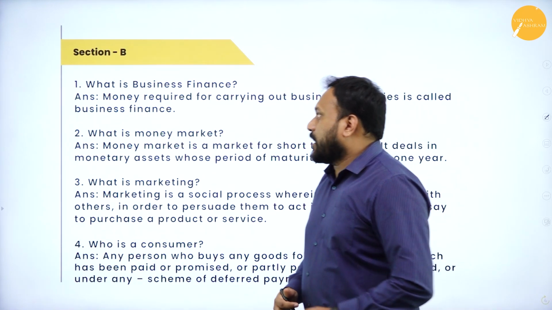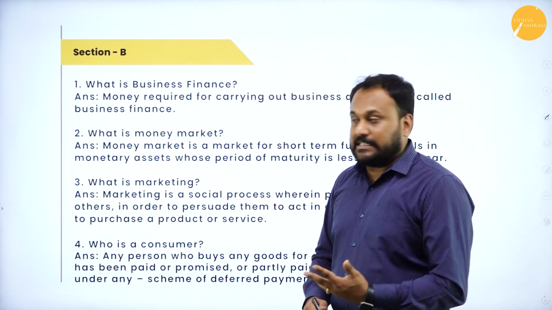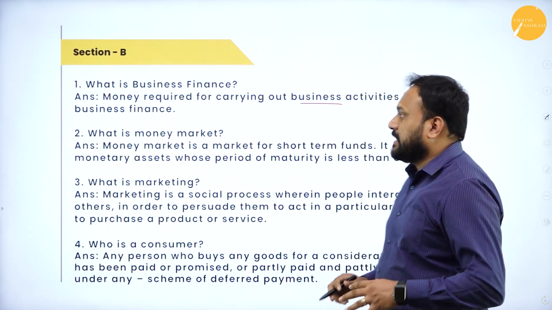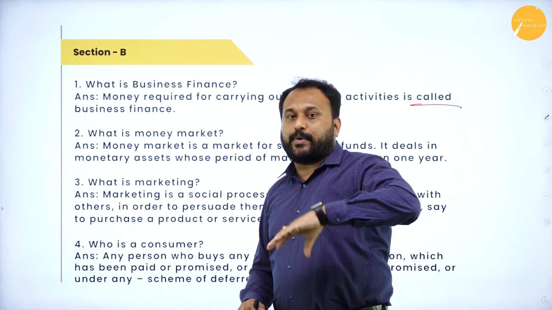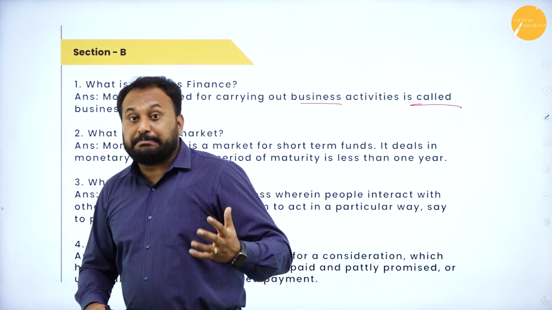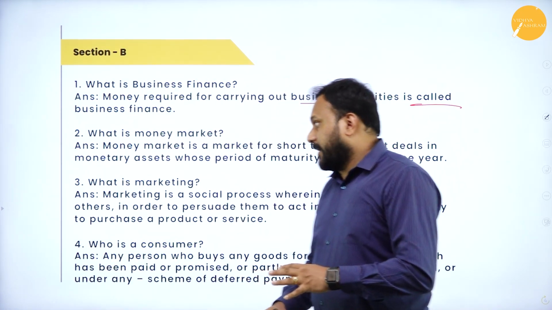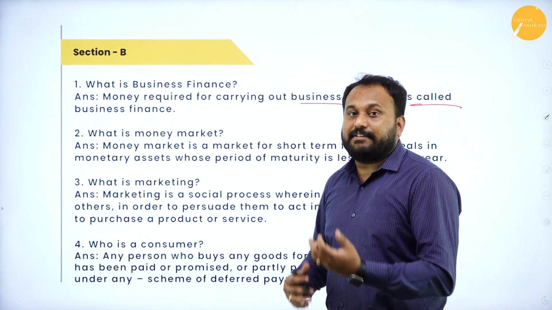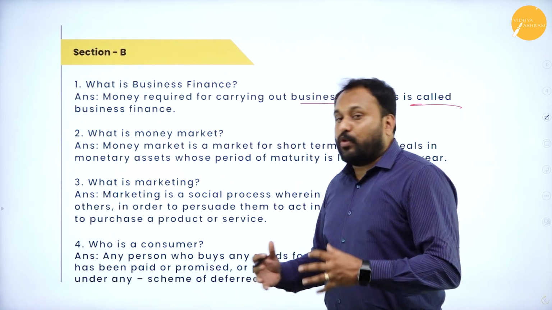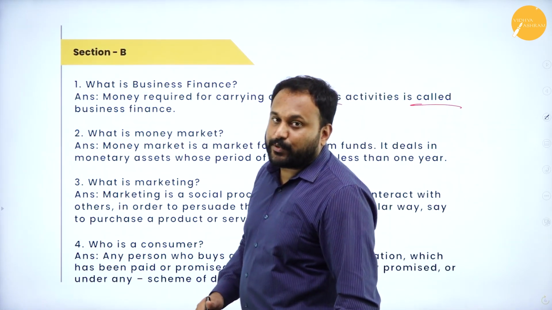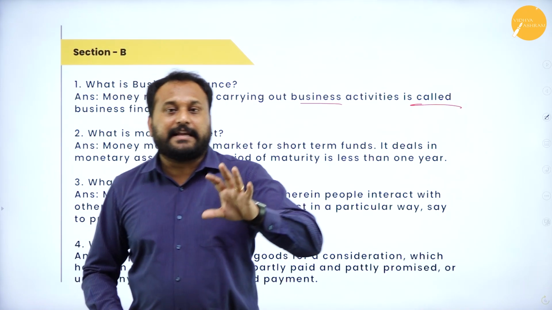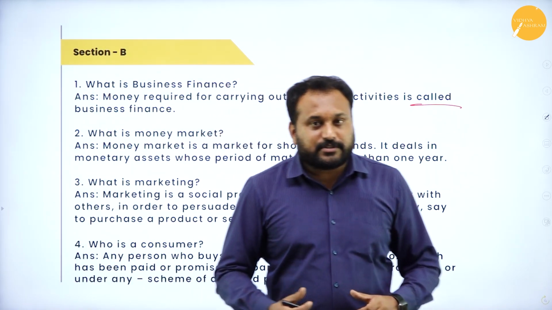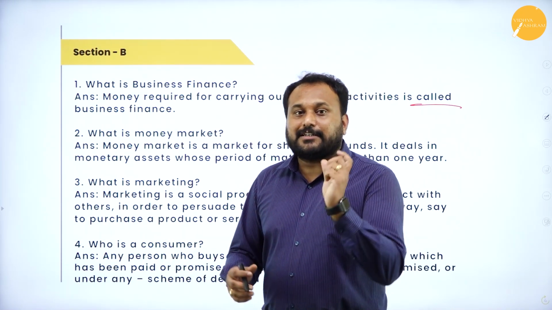In the 2 mark questions, what is business finance? Money required for carrying out business activity is called business finance. The same way you will get a question from the 9th chapter, what is money market or what is capital market. The 10th chapter, as well as the 11th chapter, that is marketing. What is marketing? They can also ask you to define marketing. Write the meaning of it. You are supposed to go with the definition given by a person about the term marketing.